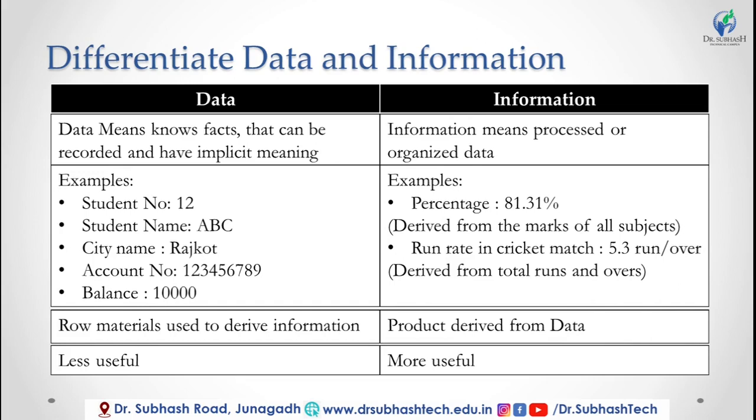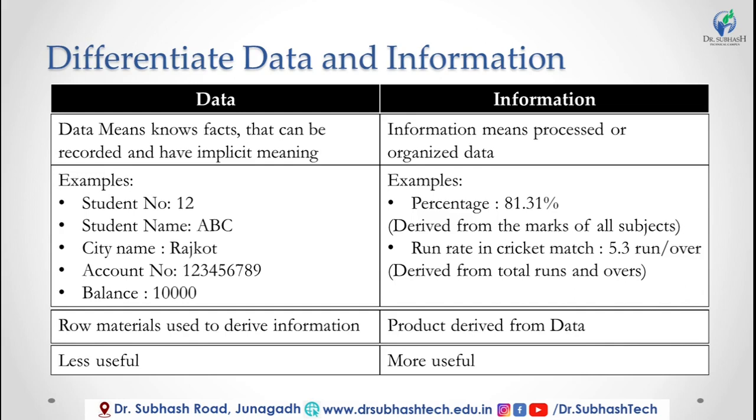Information means processed or organized data. Examples of data: student number, name, city, account number, balance. And information means, for example, percentage. We derive, process or organize some data in a particular format, and that is information.